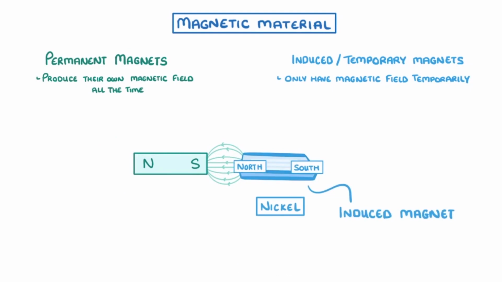And the key point to remember with induced magnets is that the force between a permanent and induced magnet will always be attractive, which is why the left side of our piece of nickel became a north pole rather than a south pole.